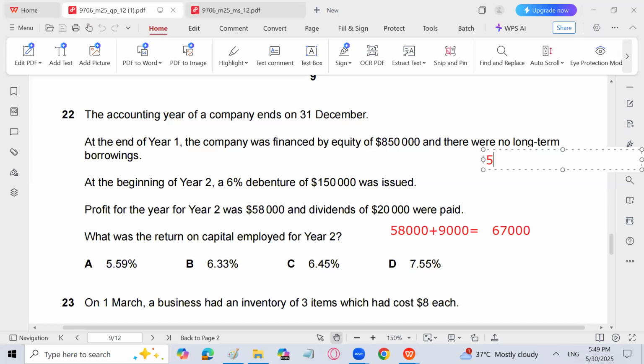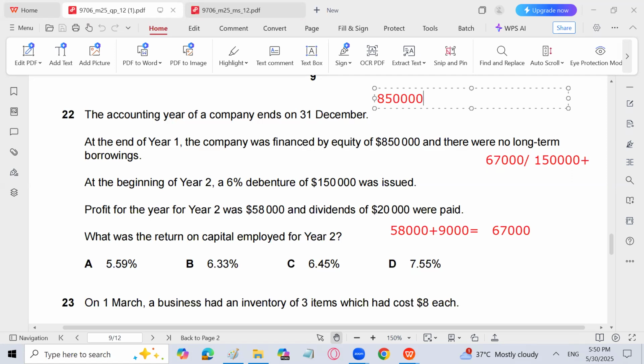And then we have to divide it by capital employed. So capital employed is going to be non-current liability, 1,50,000, plus equity. Now we have to calculate equity. Why? Because the equity which is given is the equity at the end of the first year. We need to find the equity at the end of year 2, because we are finding the return on capital employed ratio for year 2. 8,50,000 is the equity amount, but that is at the end of year 1.